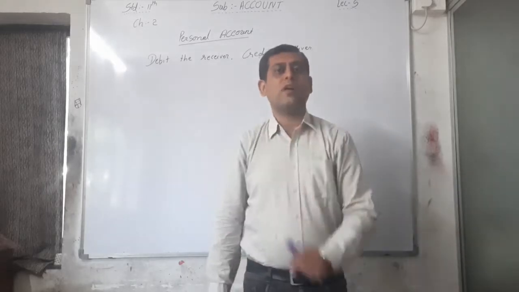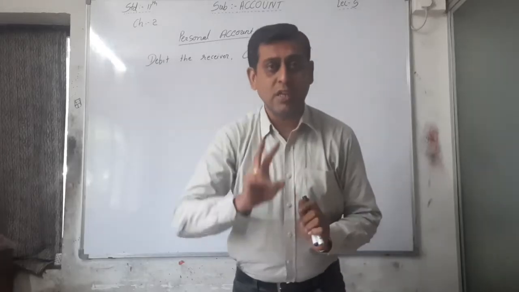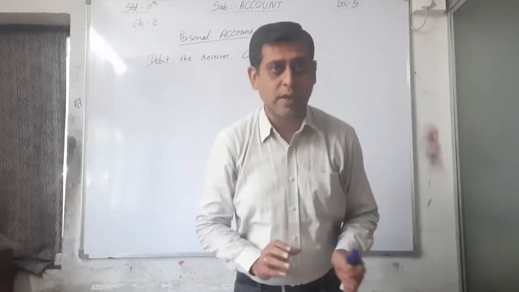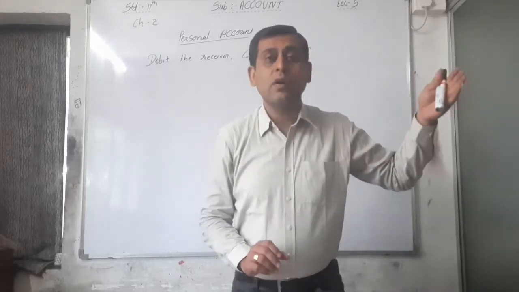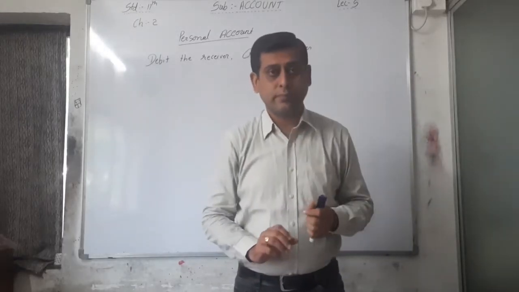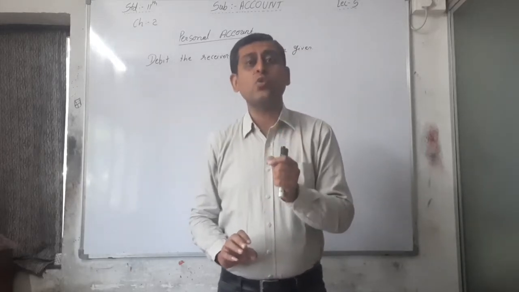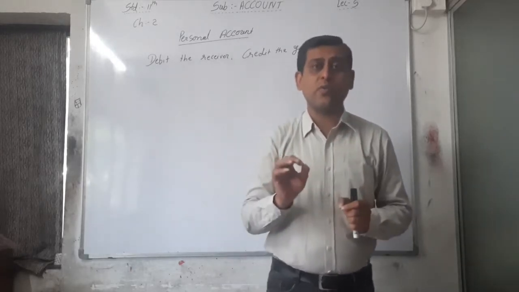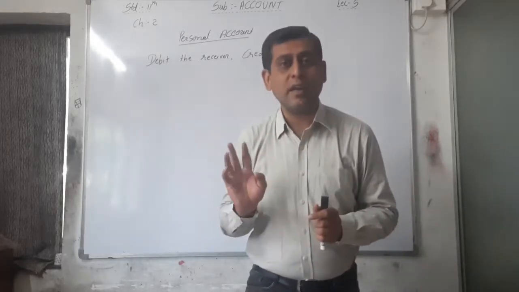Here two accounts are affected. First of all, in each and every transaction we have to find out which two accounts are affected. We had seen that in illustration number 3, right? At that time we wrote the first affected account and the second affected account.